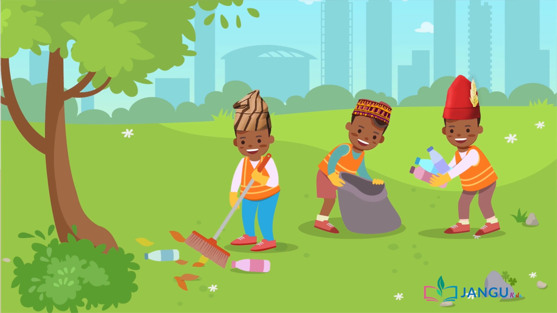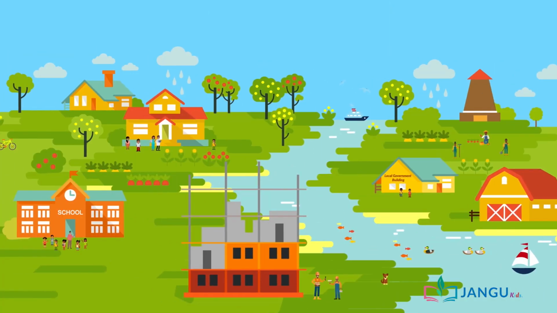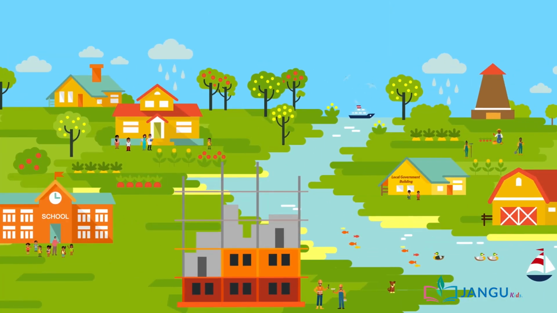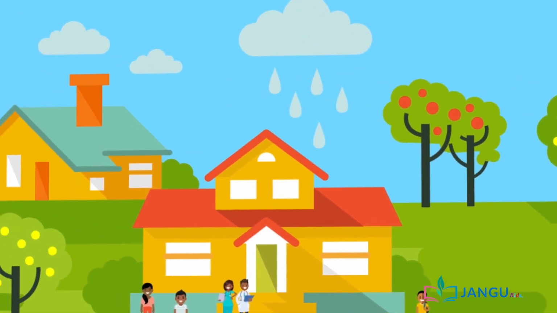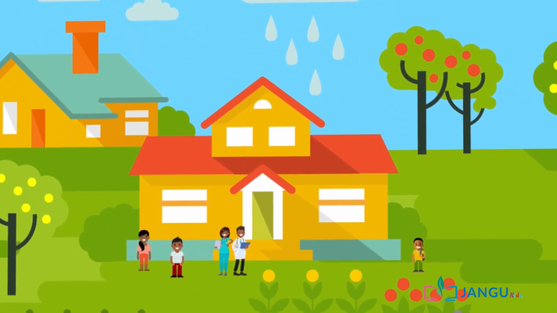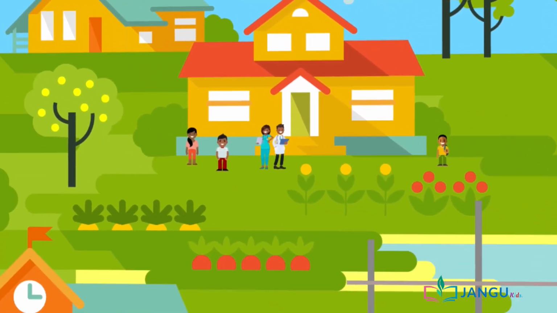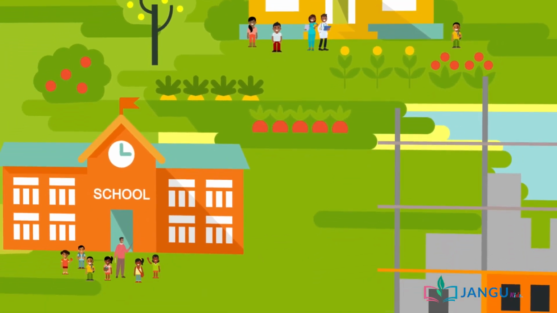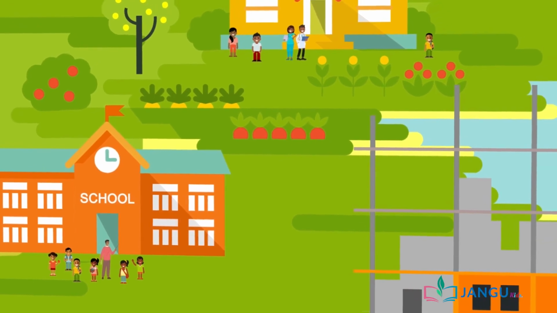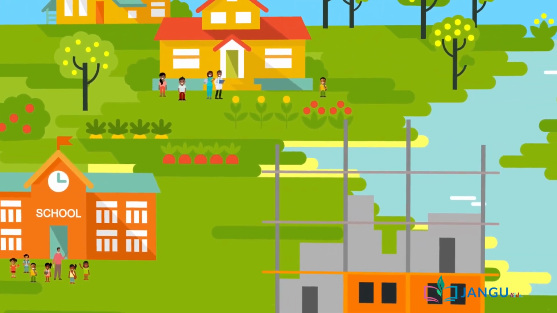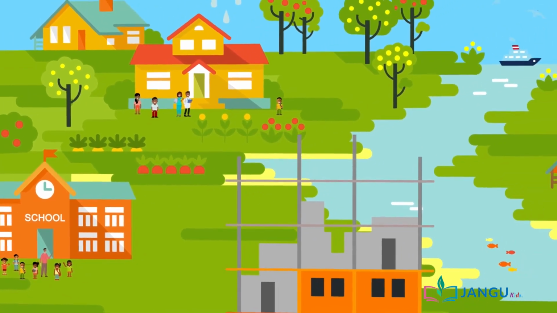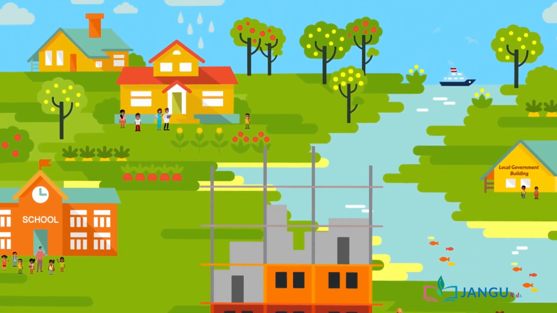Now, a community can be a small village or a local government area. A local government area has some villages and towns that are close to one another in a state. Your school is also located in one local government area. The people there work together and share a lot of things together, just like in a smaller community.